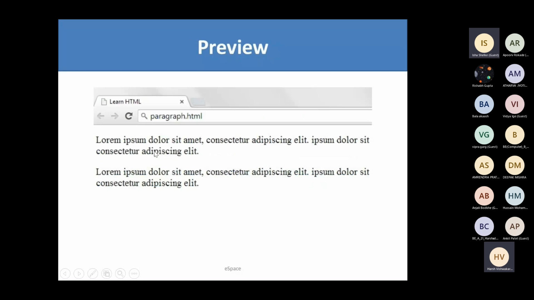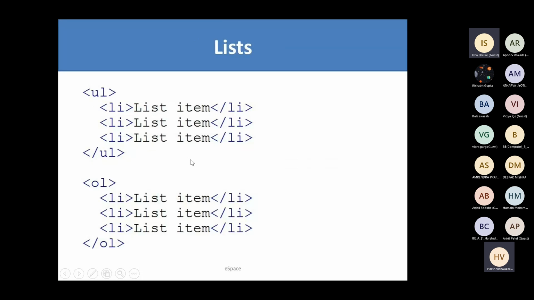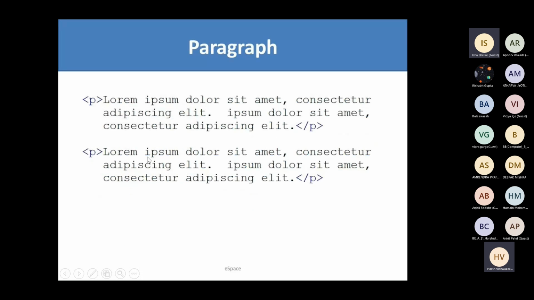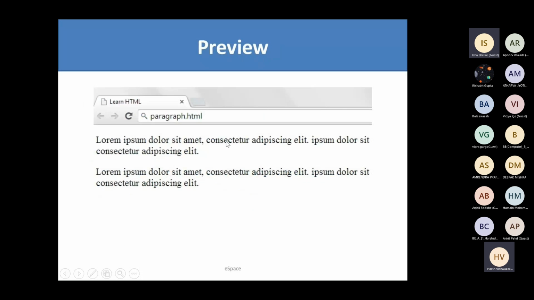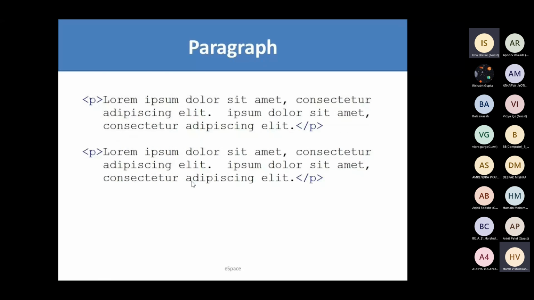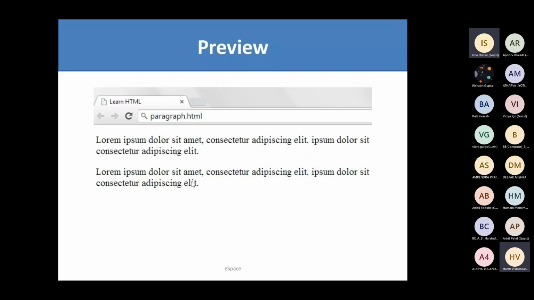As we can see, this is our paragraph 1, that lorem ipsum text, then a line break, and then another lorem ipsum text, which is displayed in the second paragraph. So that's simple. If we want to display any paragraph or any description about anything, we use the paragraph tag.